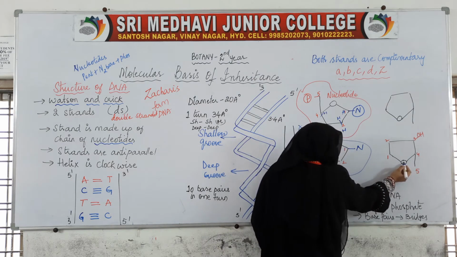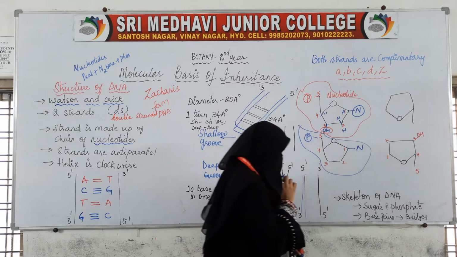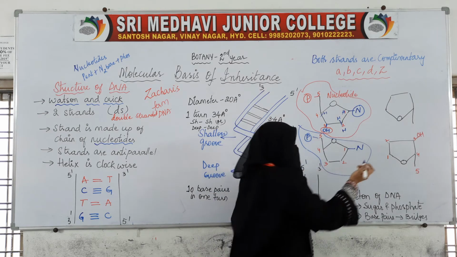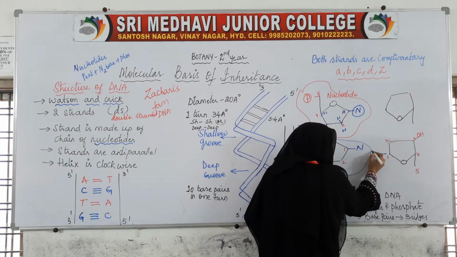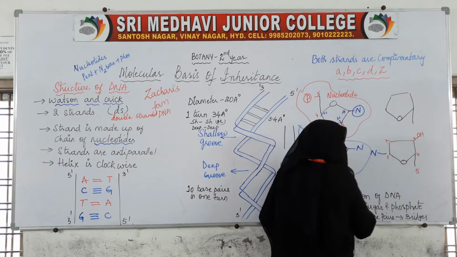This is the oxygen, this is the first carbon, second carbon, third carbon, fourth carbon and fifth carbon. To the first carbon, nitrogen will be attached. To the third carbon, OH will be there.